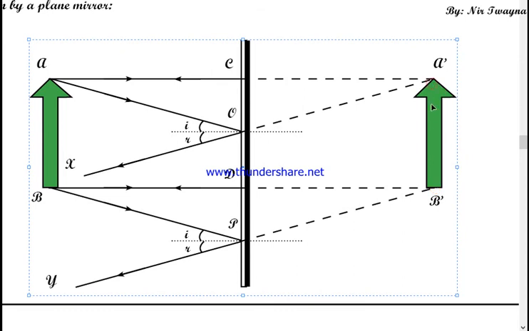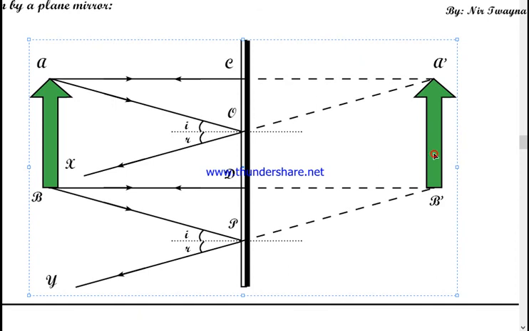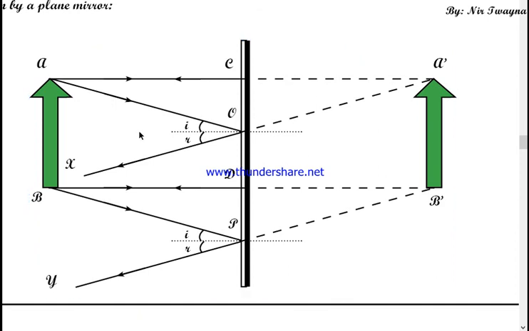Similarly, if you get a second visualization of each and every point, then you will get a second visualization of the object as a whole at this position. Understood? Now you need to practice drawing this diagram.